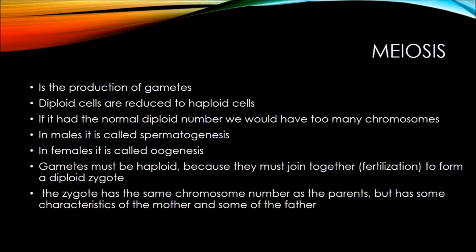Meiosis. Meiosis is the production of gametes, or sexual cells, and in this, diploid cells are reduced to haploid cells. Gametes must be haploid, because when they join together in fertilization, they form a diploid zygote. A zygote has the same chromosome number as the parents, but has some characteristics of the mother and some of the father. Meiosis in males is called spermatogenesis, and in females it is called oogenesis.